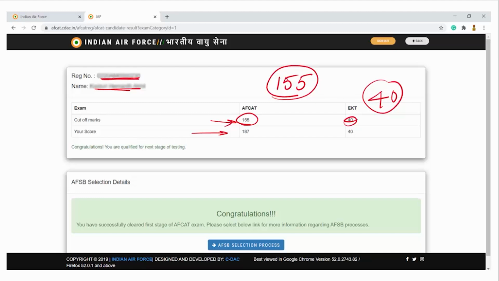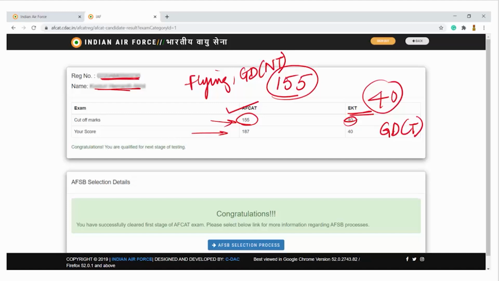It is compulsory for you to qualify the AFCAT examination. If you qualify through AFCAT, then you will be eligible for all the flying branches and the ground duty non-technical branches. Remember what those branches are: the flying branches and the ground duty non-technical branches. For all the ground duty technical branches, it is compulsory that you also qualify the EKT.